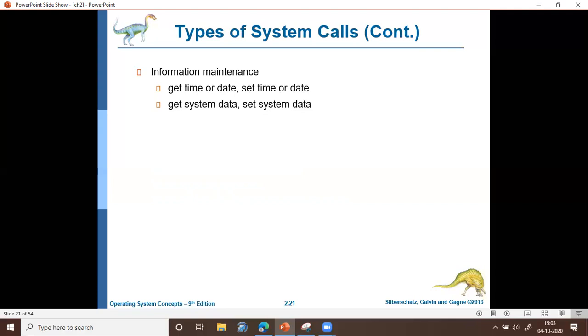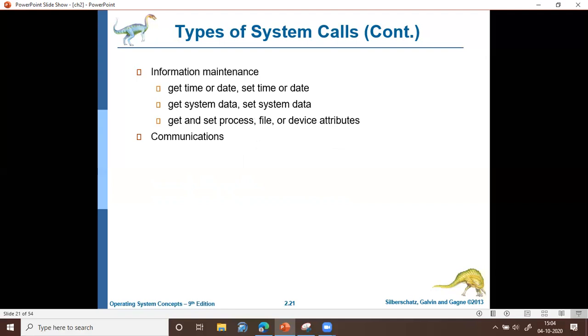Similarly, there are system calls to get system data and set system data. System here represents the operating system: get some data from the operating system, or set, that is change, values of some attributes. And similarly, there are system calls to get and set process, file, or device attributes. So these are the system calls pertaining to information maintenance.